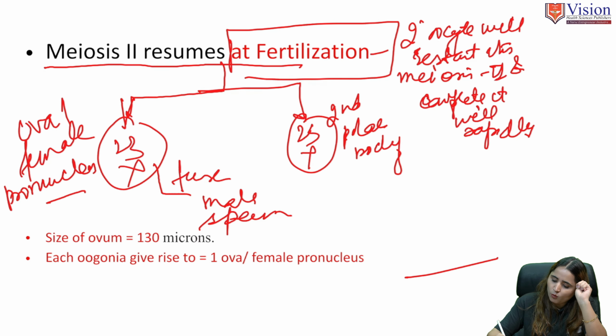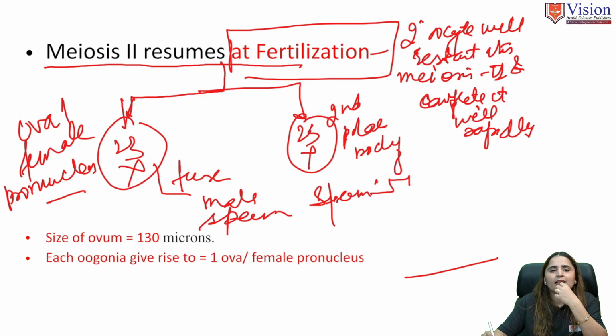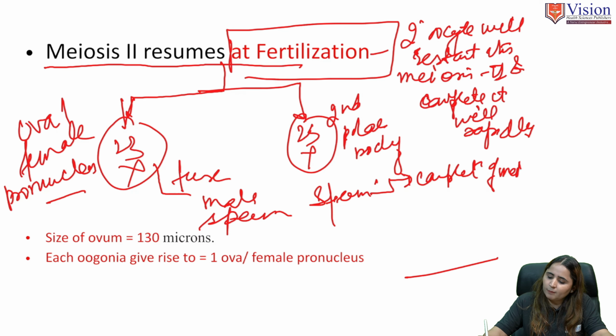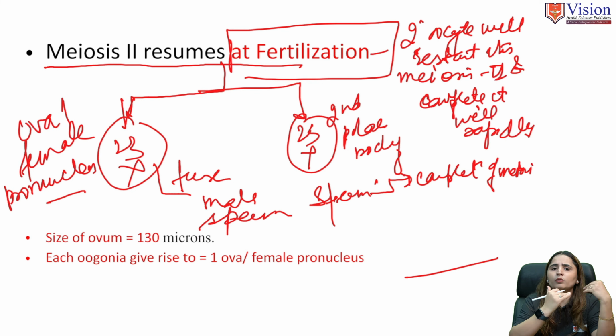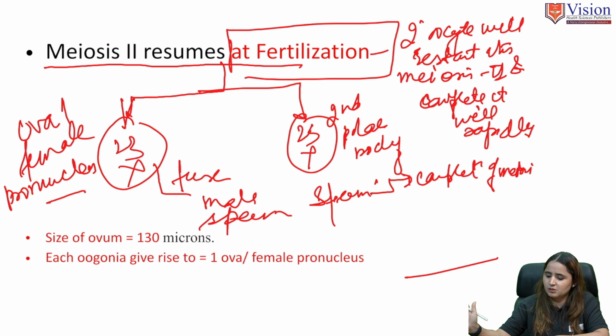So here the role of the sperm is very important for fertilization. See, first, what is the importance of the sperm in this? It will help in the completion of meiosis II. Meiosis II will happen only when fertilization happens. If there is no fertilization, then meiosis II will not happen. Then that secondary oocyte will come out in the menstrual cycle.